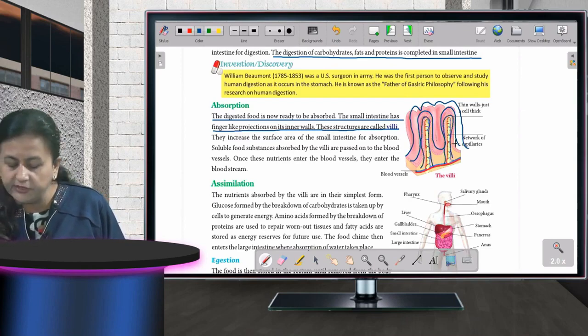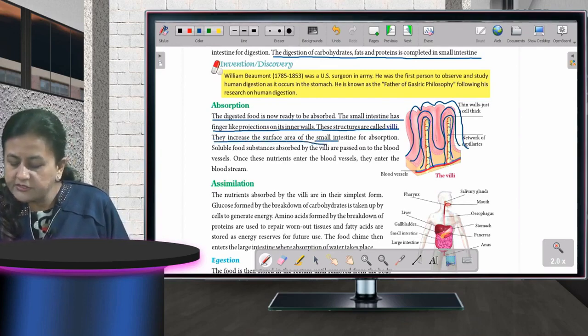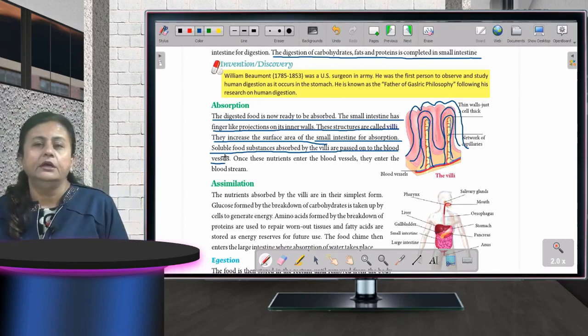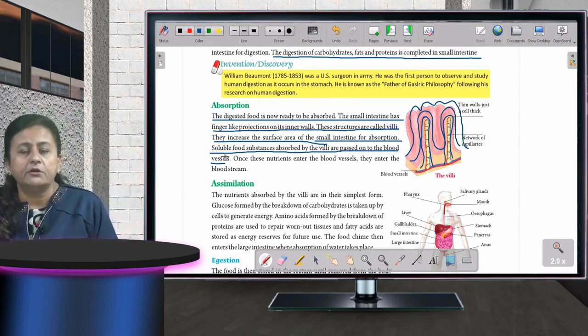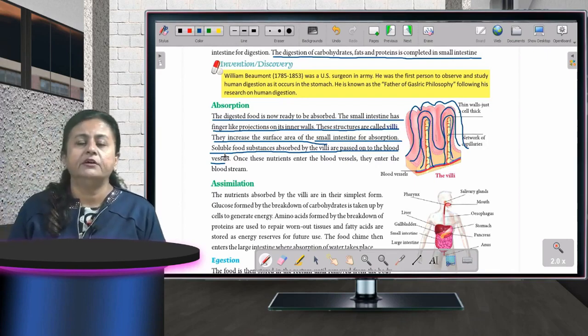What is happening over there? They increase the surface area of the small intestine for absorption. Okay, soluble food substances absorbed by villi are passed on to the blood vessels. Fine. Now what is happening here? The blood is absorbing and passing it to blood vessels now. Okay, and what is the work of the blood vessels?